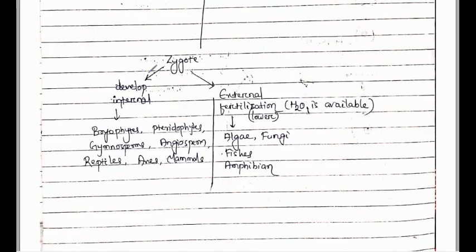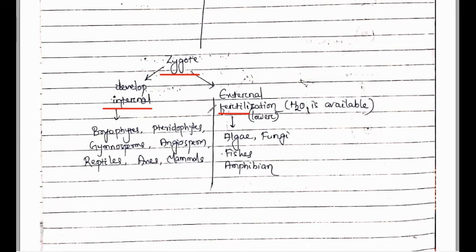Listen. The zygote may form by fertilization internally or externally. If the zygote forms externally, it means the sperms are released from the male into the water medium, and from the female the eggs are also released into the water body, and then the egg and sperm fuse to form the zygote, and after formation of the larva, they form the new organism.